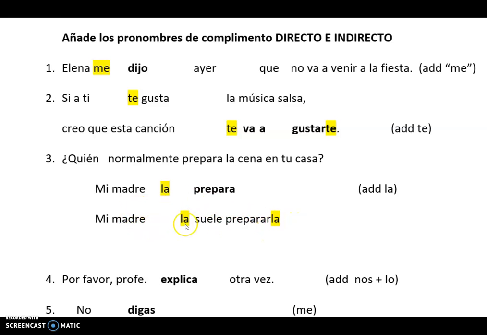I could say mi madre la suele preparar or mi madre suele prepararla. By the way, these are directs because they're directly receiving the action. And it's going to please you. Please always uses indirects, so just take my word on that one. And here, she told me yesterday, this is what she told me, but to me, this is an indirect also.